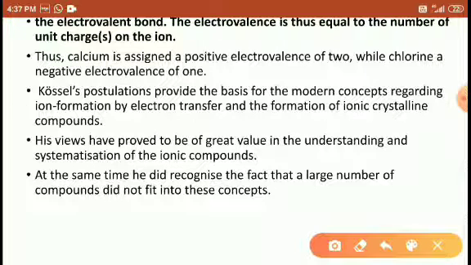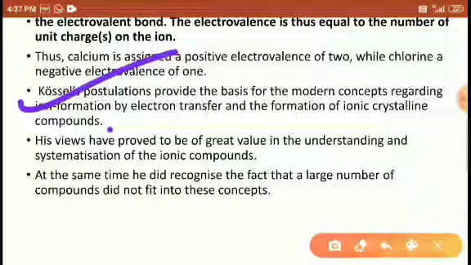Kossel's postulates provide the basis of the modern concept regarding the formation of ions, the transfer of electrons, and the formation of ionic crystal compounds. Kossel introduced the modern concept. His view provides an understanding of systematic ionic compounds, but he did not recognize the fact that a large number of compounds did not fit into this concept.